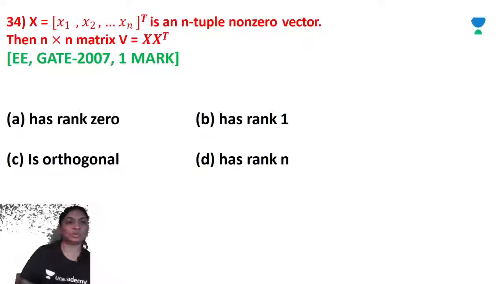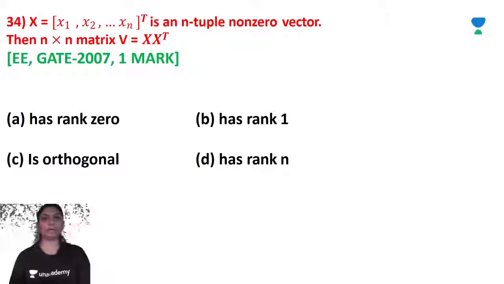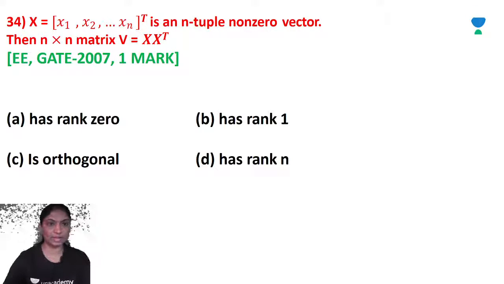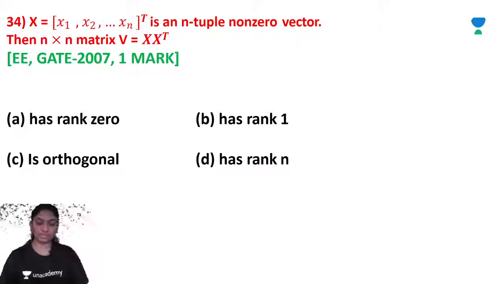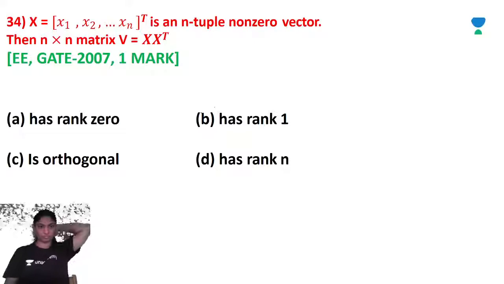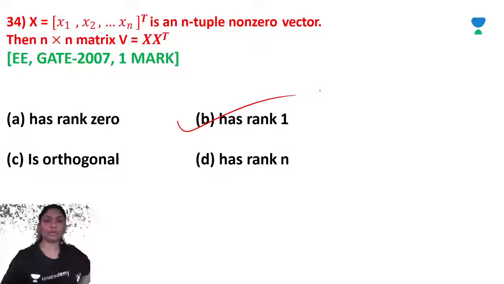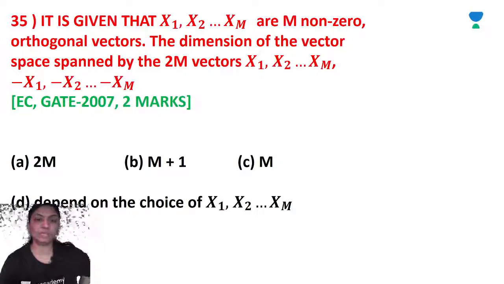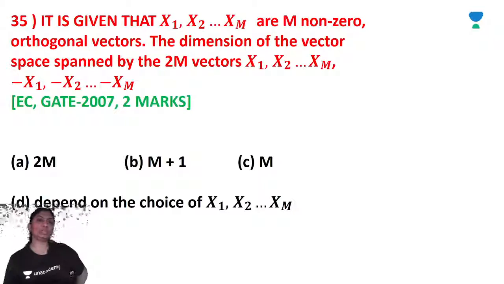x is equal to x1, x2 up to xn transpose is an n-tuple non-zero vector, then the n by n matrix V is equal to x into x transpose has rank 1. Simple question. It is given that x1, x2 up to xm are m non-zero orthogonal vectors.